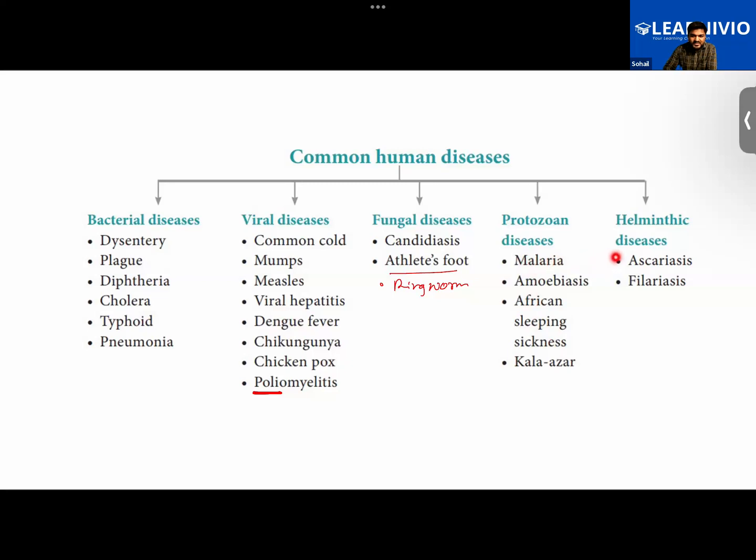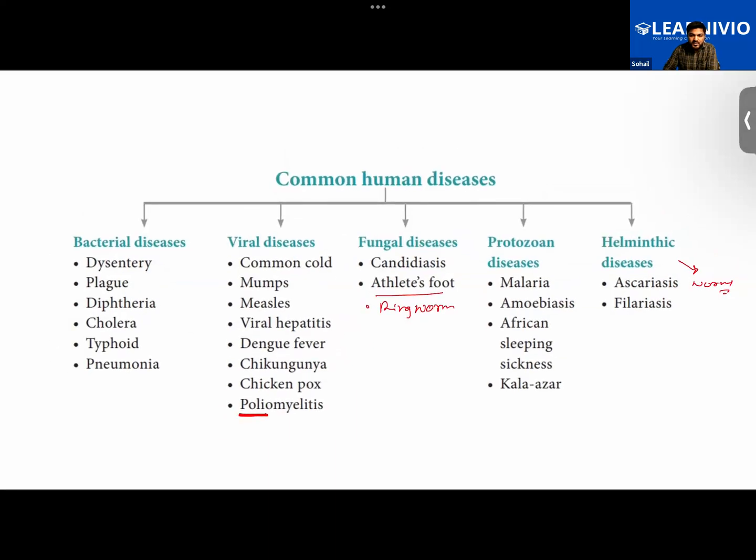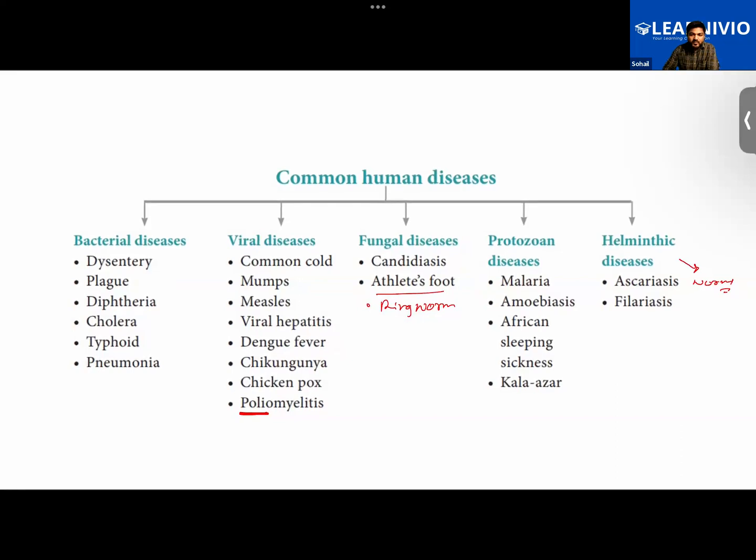Then what are helminthic diseases? See, helminthic diseases are simply the kind where some kind of worms grow in the intestine of humans. Like a roundworm, a tapeworm. Tapeworms can grow up to several feet long. Recently, I read a news item that a man pulled a 5 feet tapeworm out of his intestine. Just imagine this. The length was 5 feet.